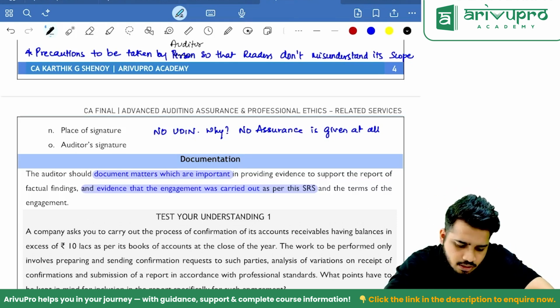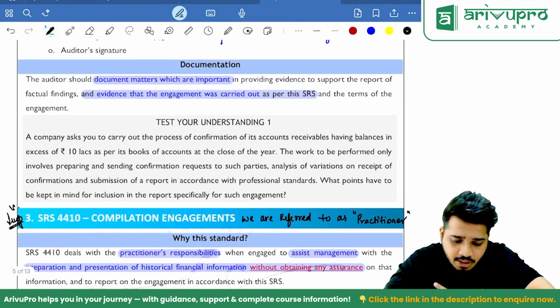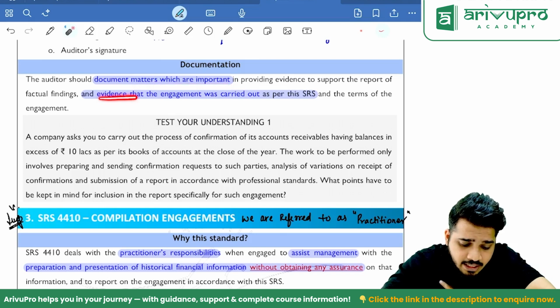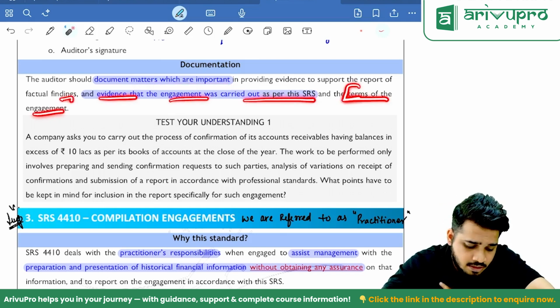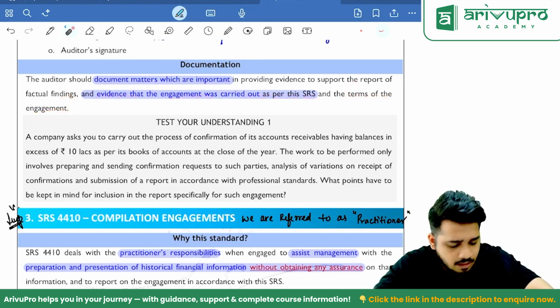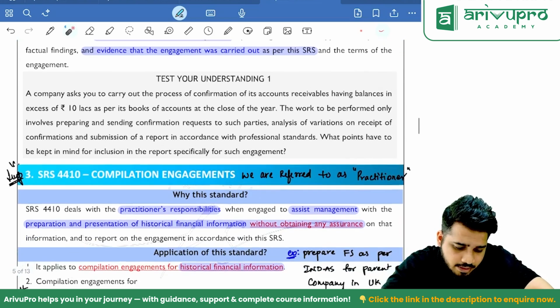Clear? Okay, sir. Next, documentation. Maintain documentation for those matters which are important in providing evidence that engagement was carried out as per this SRS and terms. So, what all should I keep documentation of? Matters which are important. Second, evidence that engagement was carried out as per SRS and terms of engagement. Audit engagement letter is there, related services engagement letter is there, so you maintain a copy of it. Clear? Documentation is important but not here. Here you just remember what we are supposed to document. That's it. Right, sir.